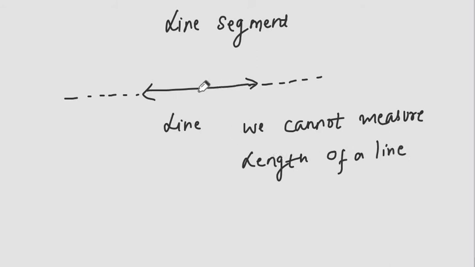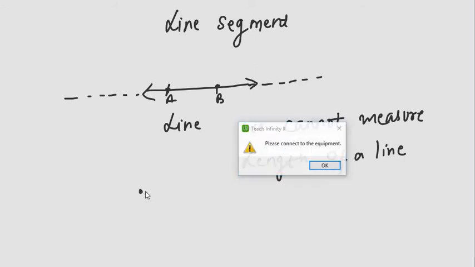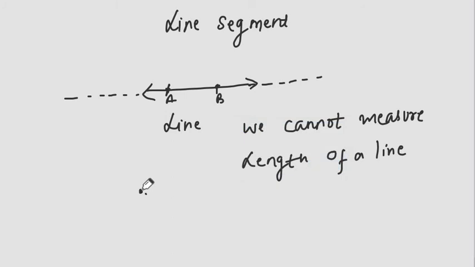But yes, if we mark two points on a line, A and B, then AB is called a segment of a line.